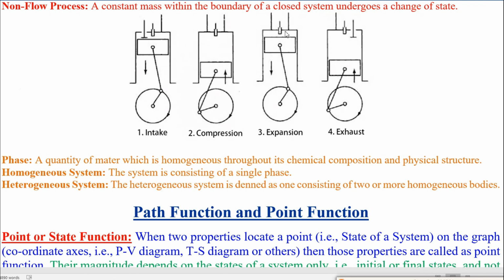So in the case of expansion, the system is still a closed system. In case of exhaust, the outlet valve is opened and the exhaust gas, that is smoke, goes out, and then it becomes an open system. So during the compression and expansion processes, the process followed by the system is a non-flow process.